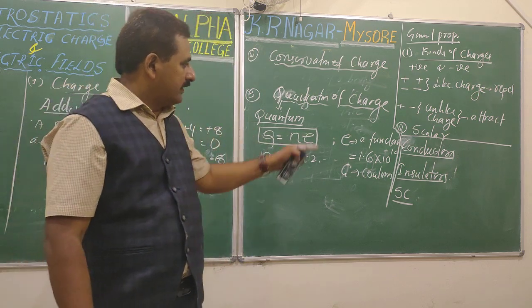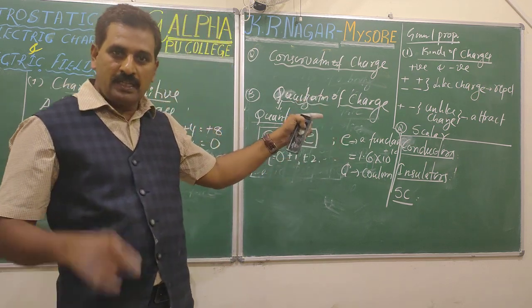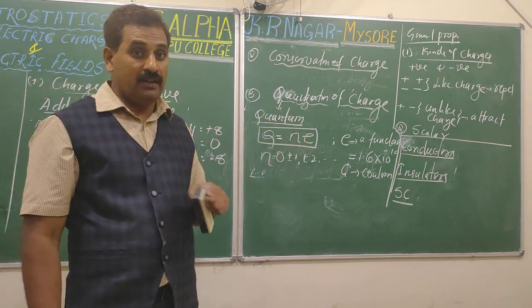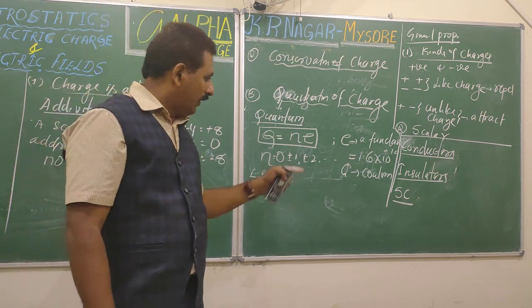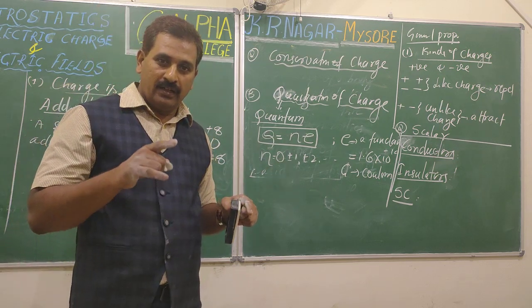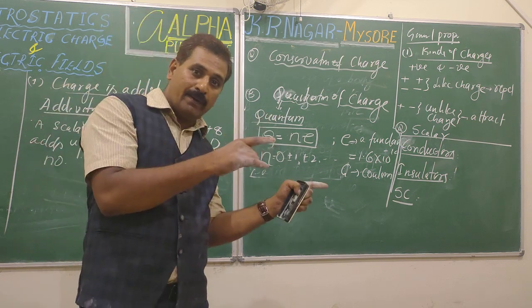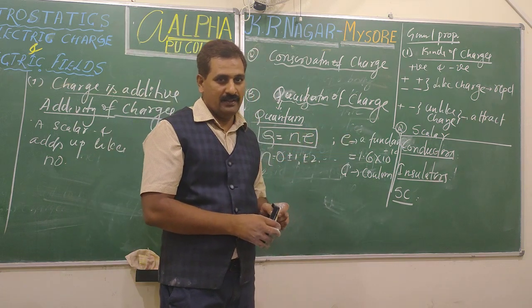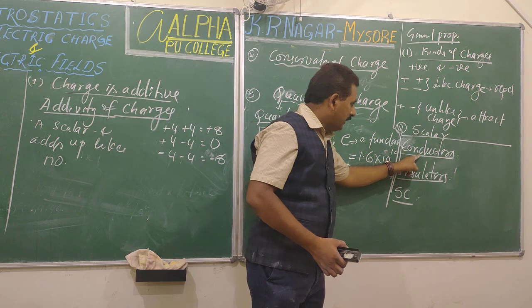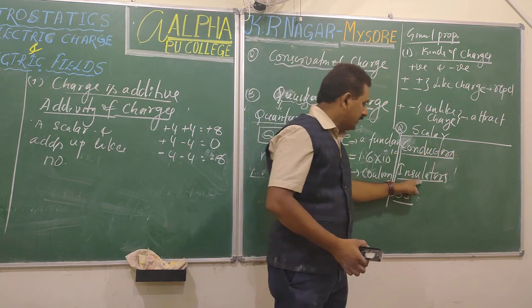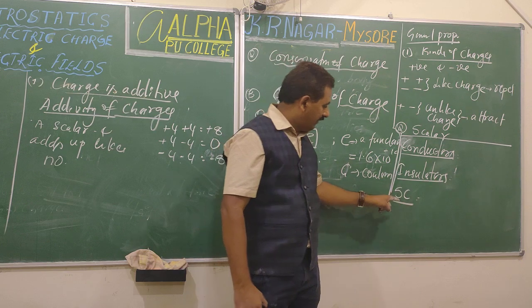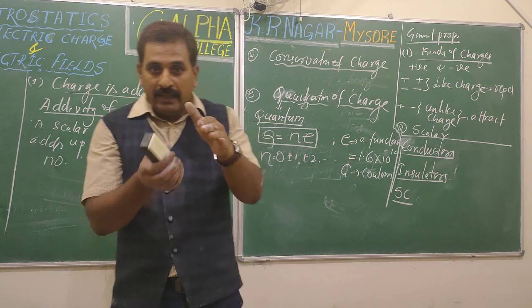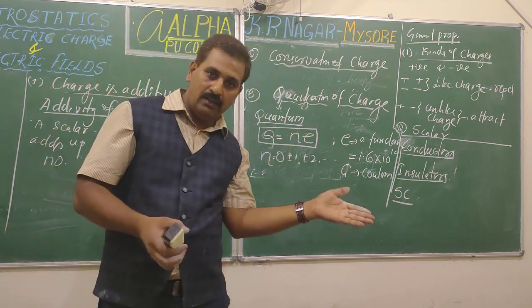Conductor means a substance which allows charges to flow through. What's an insulator? Doesn't allow charges to flow through. What is semiconductor? It is a substance having conducting properties between that of conductor and insulator. I'll repeat once again. Conductors allow charges to flow through. Insulators do not allow charges to flow through. Whereas semiconductors have electrical property in between that of conductor and insulator.